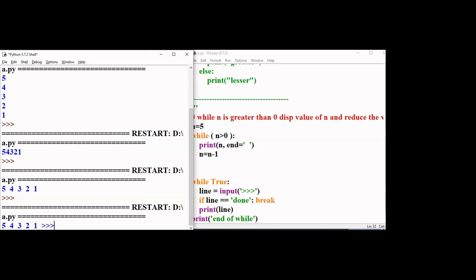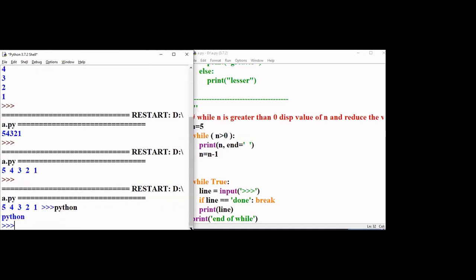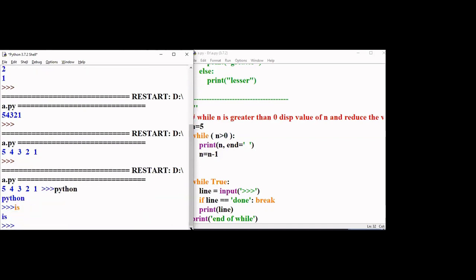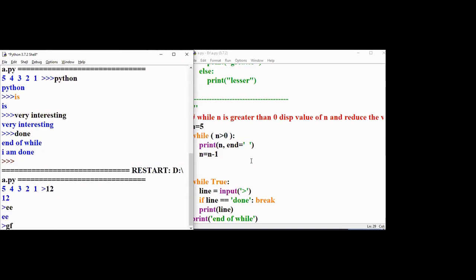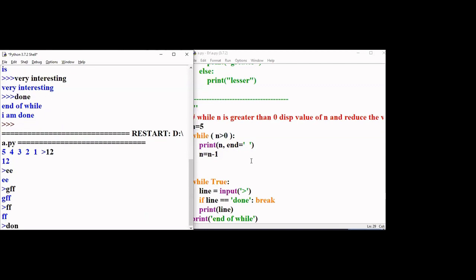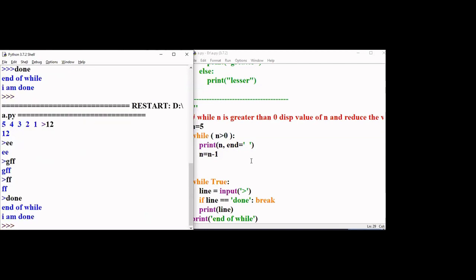If you see here, okay, what is it that I got? I'll just type, okay, Python is very interesting. 12, 1. Now I'll say done. End of file. I am done. So this is how I'm going to come out of the infinite loop using break.